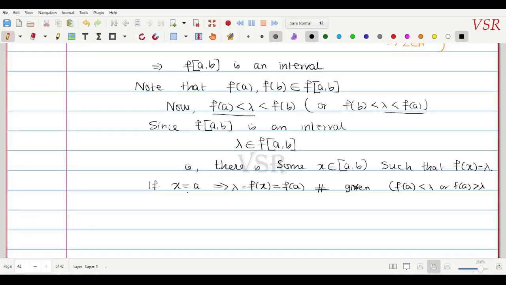Similarly, if x equals b, this implies that lambda, which is equal to f of x, is equal to f of b. That is a contradiction. Given, lambda must be less than f of b or f of b must be less than lambda. Of these two, one will be greater and the other less; there is no chance of equality. Hence,